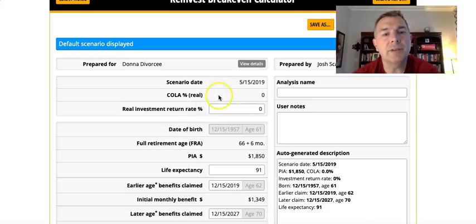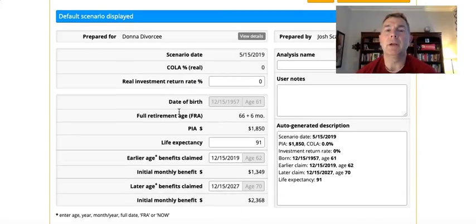Again, we're not doing a cost of living adjustment. We're just doing straight numbers today. Today's dollars versus today's dollars in the future. Inflation is taken out of the scenario, so the real investment return rate would be minus inflation. I want to show you what I'm talking about here. We just want to look at real dollars. I cannot stress how many people get caught up saying, I got $1 million in 50 years. Yeah, but $1 million in 50 years is worth like five pennies today.